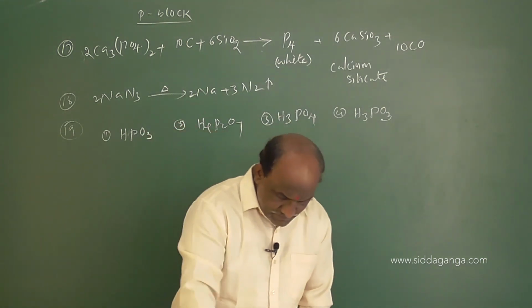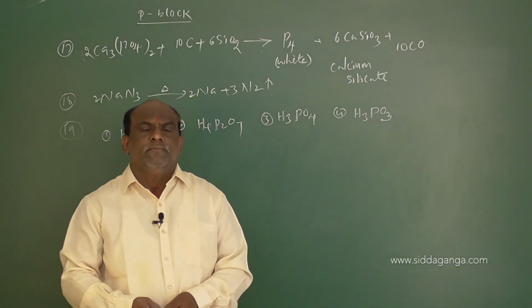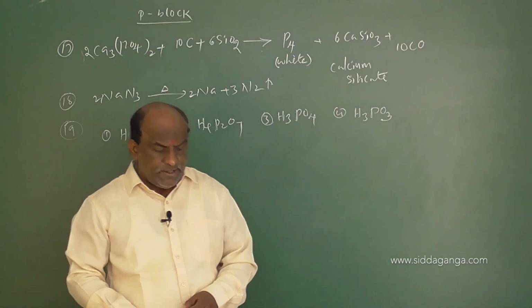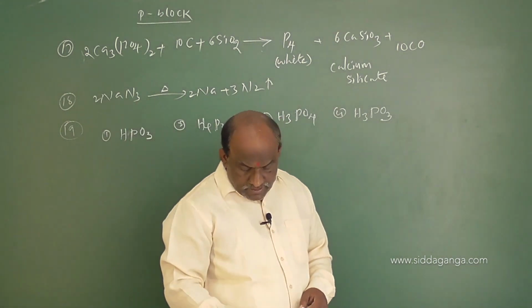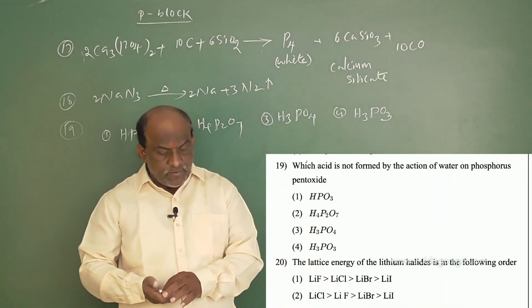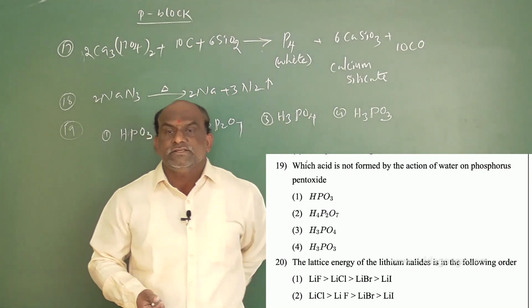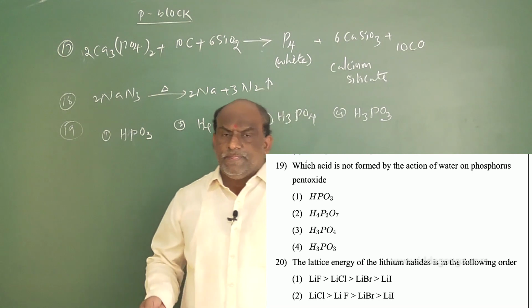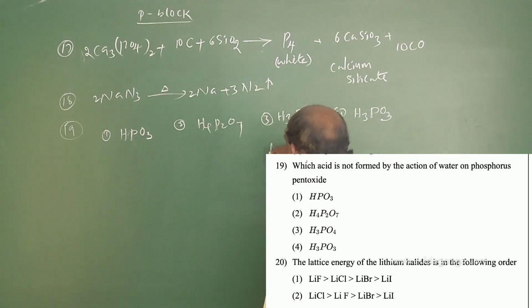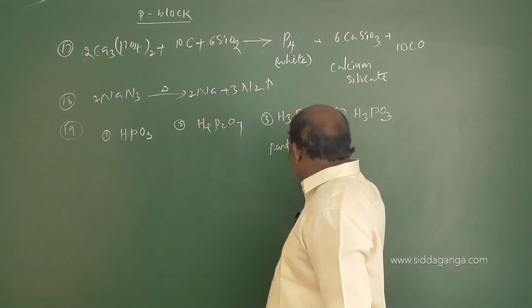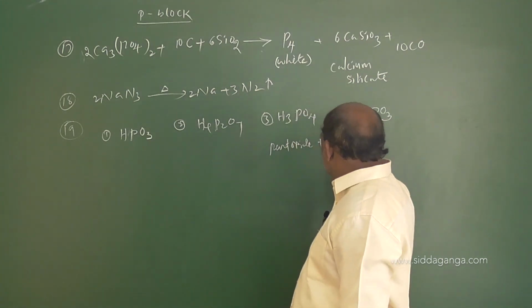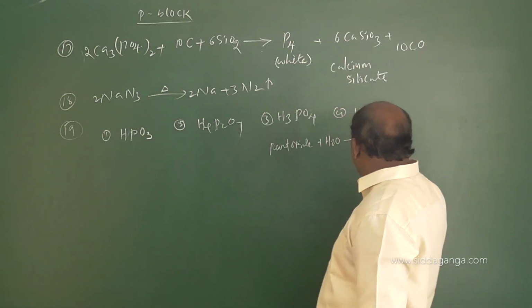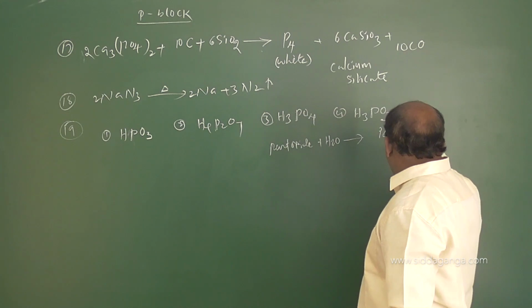So, here simple. The question was: which acid is not formed by the action of water on phosphorus pentoxide? Already you know that phosphorus pentoxide plus water gives rise to ic acid.